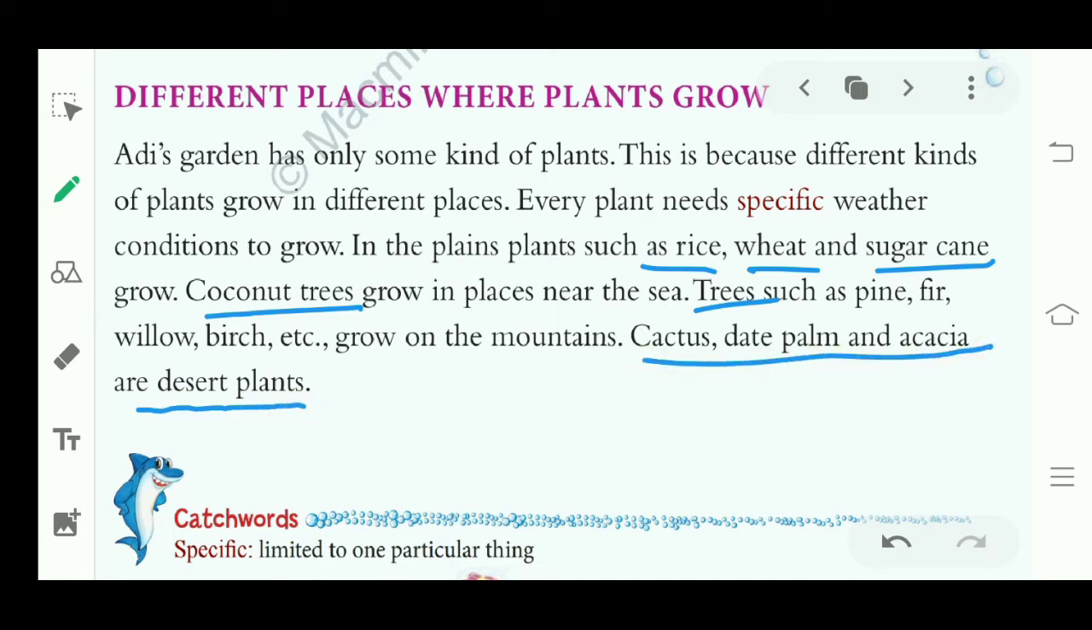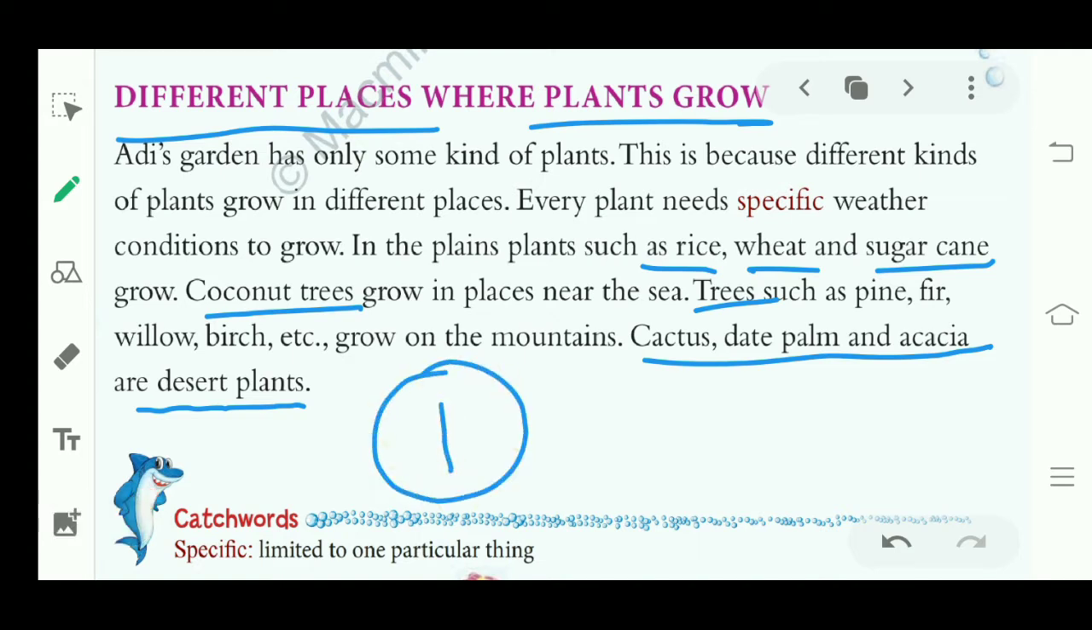So different plants grow at different places. They can't grow at only one place, because the basic requirement for plants to grow is weather condition. The weather condition should be suitable for them. Okay.